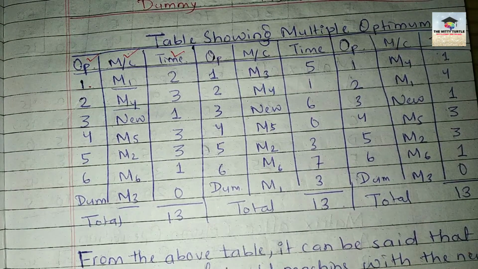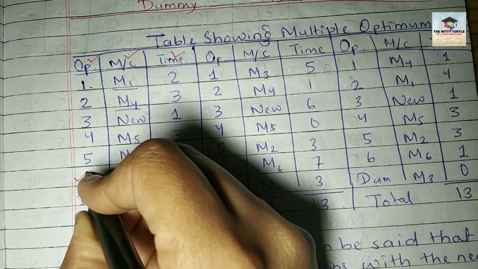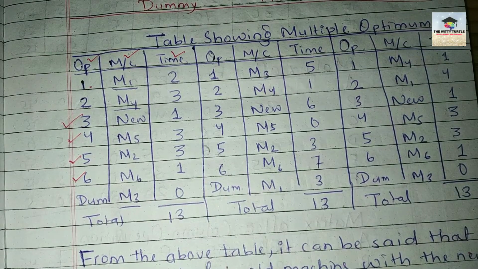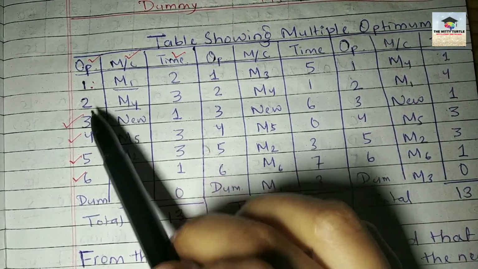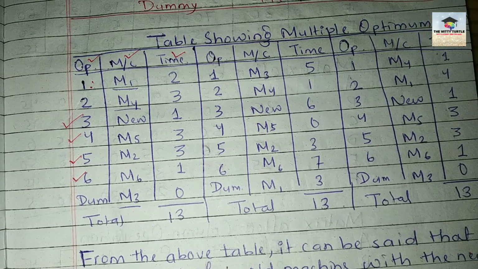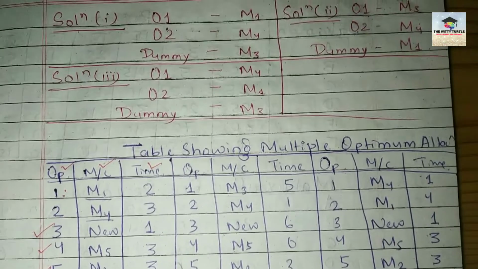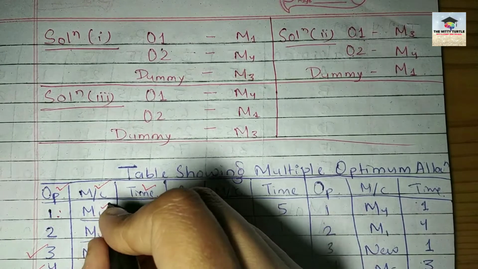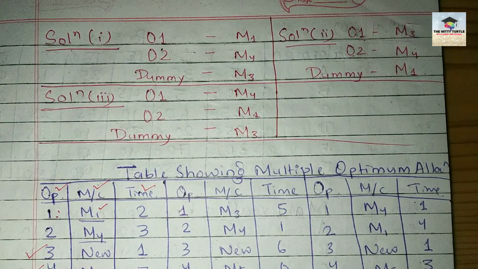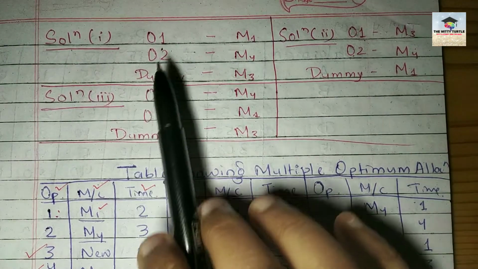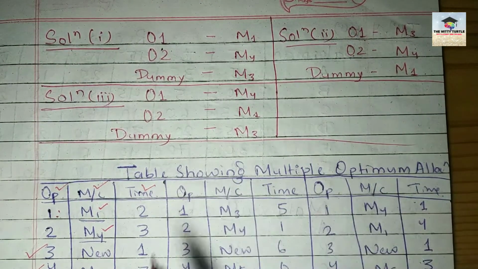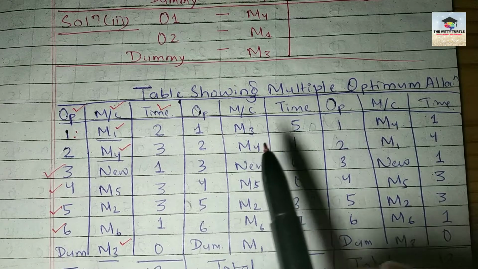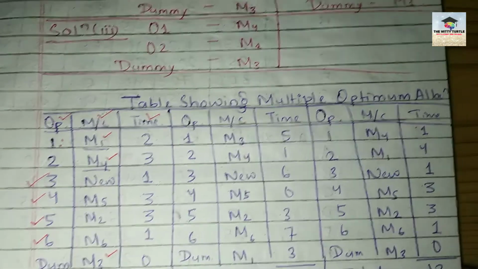कौन सा हम लोग का sure हो गया? Operator number 6, then operator number 5, then operator number 4 and operator number 3. So you have to play between only operator number 1, 2 and dummy operator, right? So in the first solution, what was the first solution? It was for operator number 1, the machine will be M1, right? Machine M1. Now look at the book and tell me how much time it is taking. 2 hours, right? For operator number 2, the machine is M4, and for the dummy operator, it will be what? The machine will be M3. And similarly, you can do the rest things also.